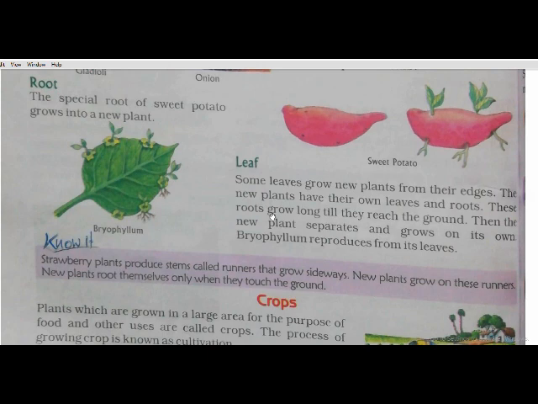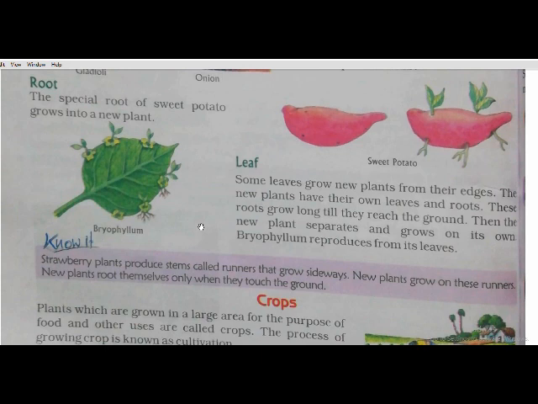Now leaf. Some leaves grow new plants from their edges. The new plants have their own leaves and roots. These roots grow long till they reach the ground. Then the new plant separates and grows on its own. Bryophyllum reproduces from its leaf.